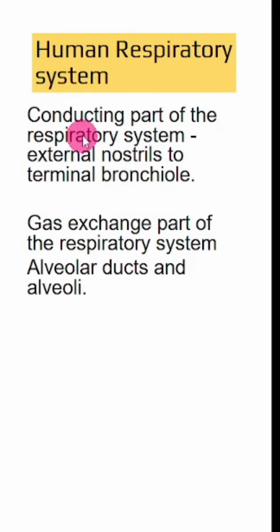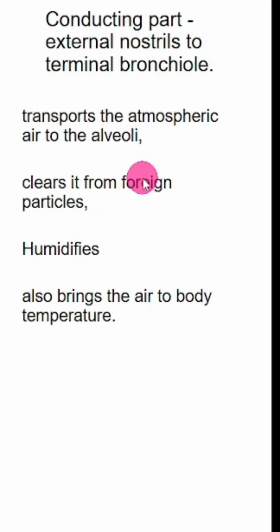Human respiratory system is divided into two parts, conducting part and gas exchange part. And this starts from nostril and ends in terminal bronchiole. This includes alveolar ducts and alveoli. So what is the role of conducting part of the respiratory system? First thing, this is going to transport the atmospheric air to the alveoli.